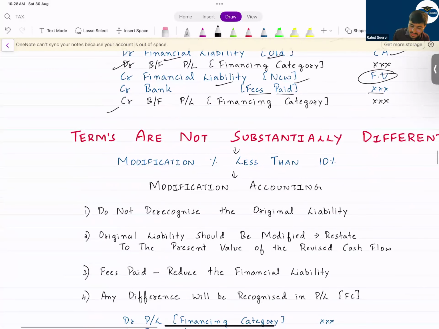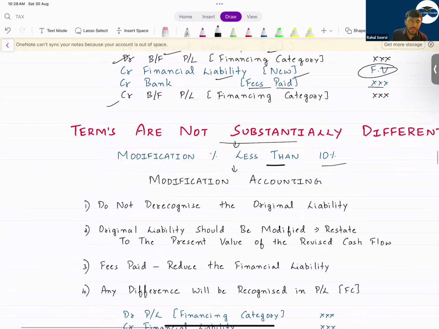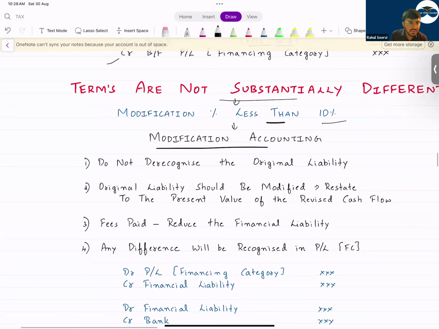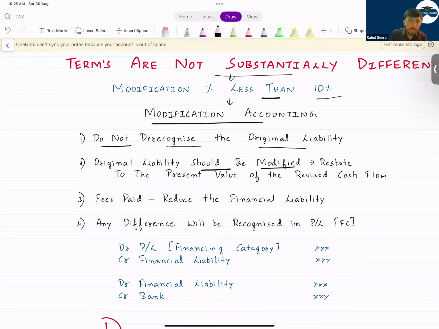If terms are not substantially different, that means the modification percentage is less than 10%. In that case, what do we do? We follow modification accounting. Modification accounting means you will not de-recognize the original liability. The original liability will be there. Do not de-recognize the original liability. The original liability should be modified, that means restated to the present value.